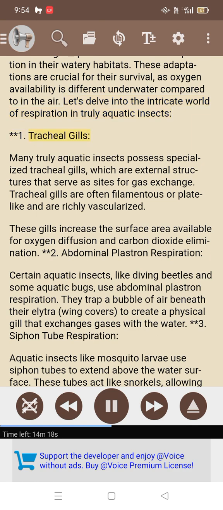1. Tracheal gills. Many truly aquatic insects possess specialized tracheal gills, which are external structures that serve as sites for gas exchange. Tracheal gills are often filamentous or plate-like and are richly vascularized. These gills increase the surface area available for oxygen diffusion and carbon dioxide elimination.